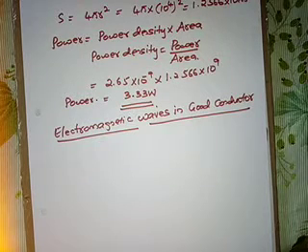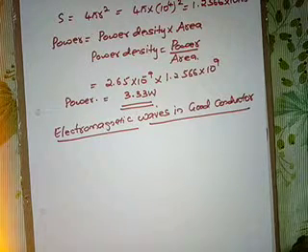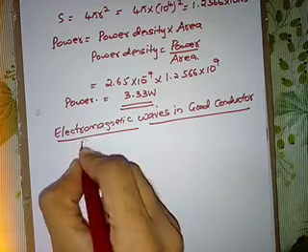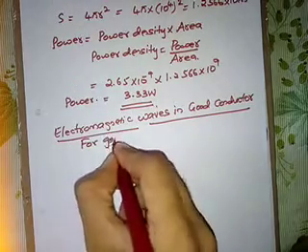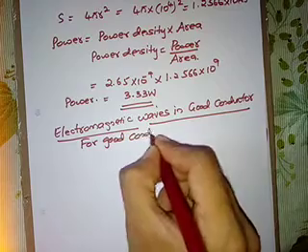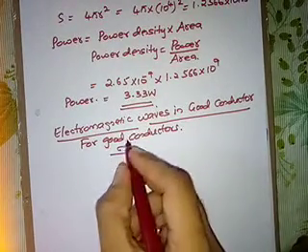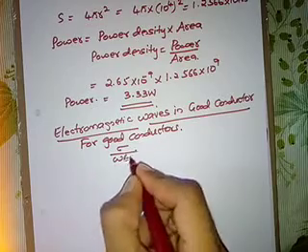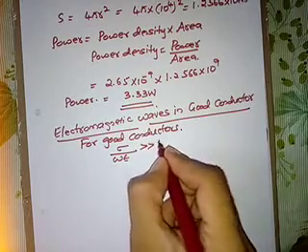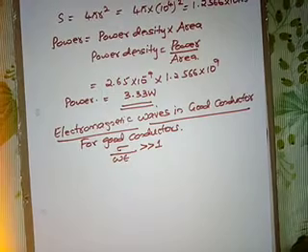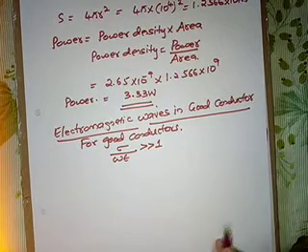For example, good conductors are copper, aluminium. These are a few of the examples of the good conductor. So for good conductors, sigma upon omega epsilon is very much larger than 1.